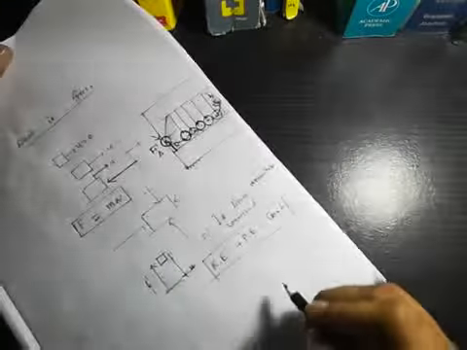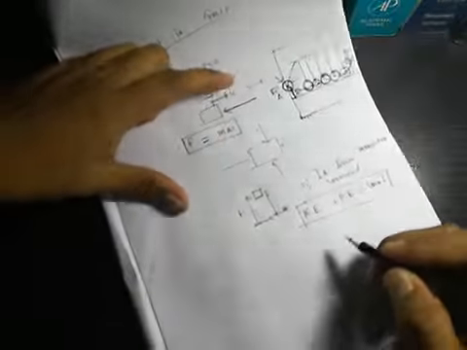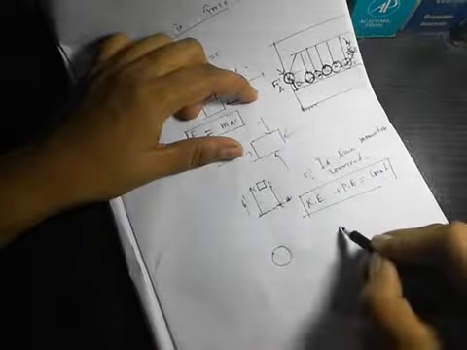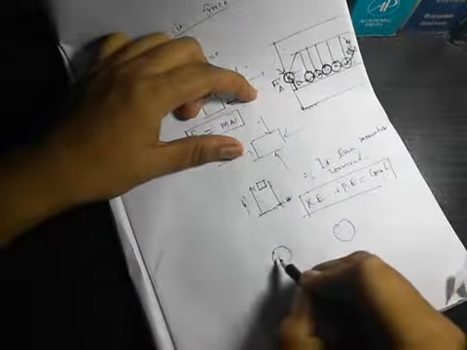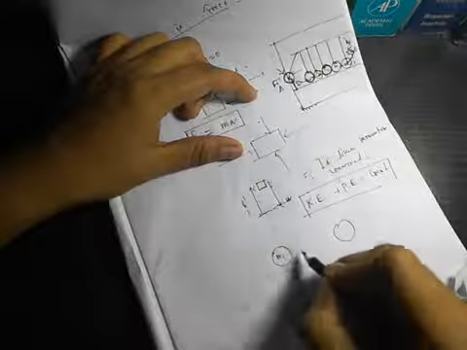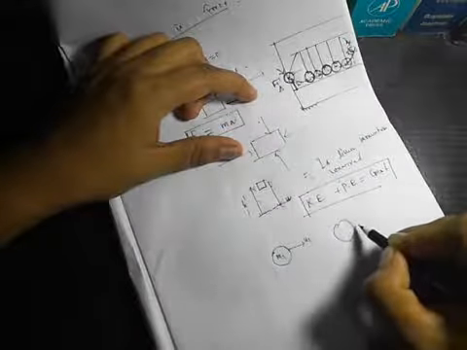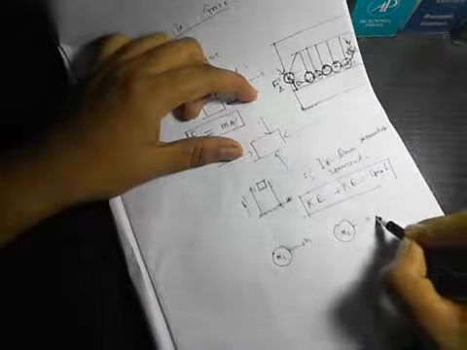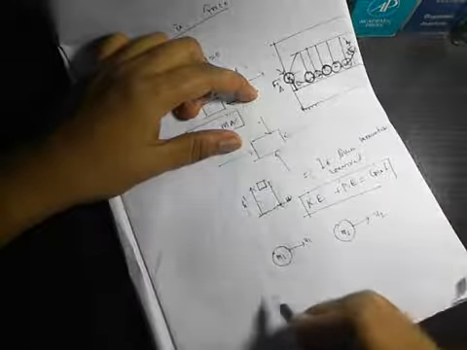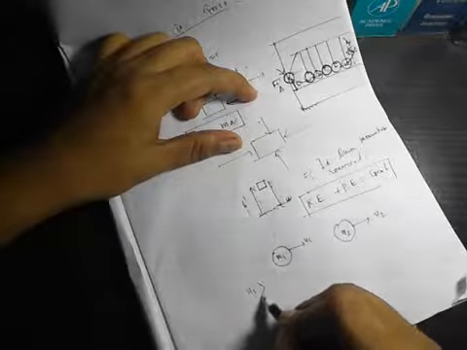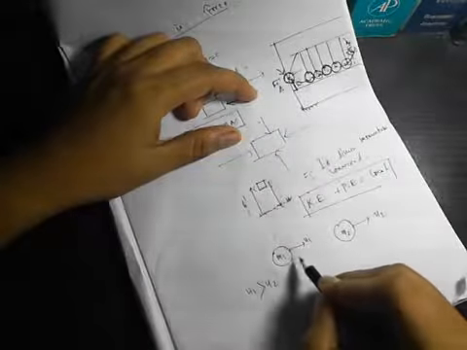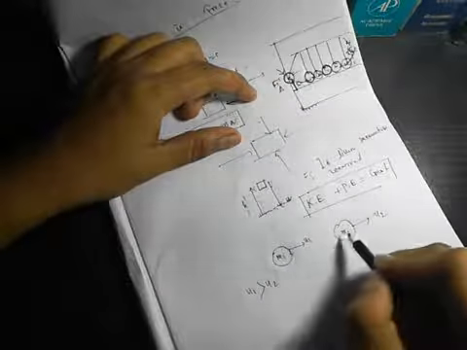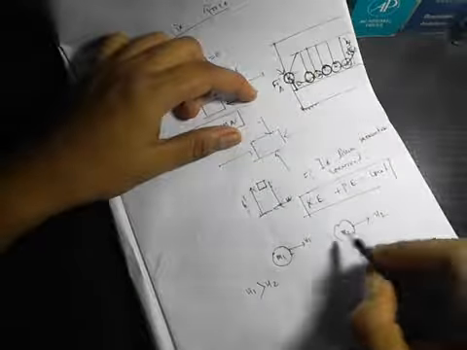Let us discuss another phenomenon, which is a simple collision. Suppose there are two particles, one with mass m1 and velocity u1, and another with mass m2 and velocity u2. Let u1 be greater than u2. Obviously this particle is faster than particle 2, so it will collide with particle 2.